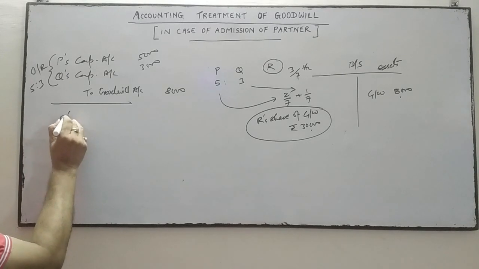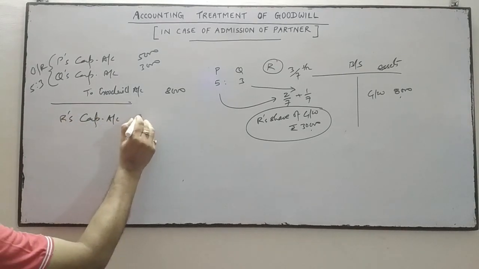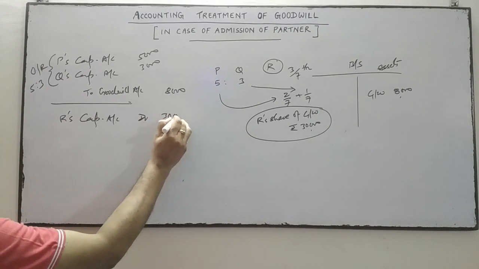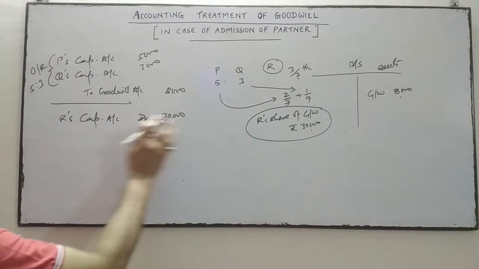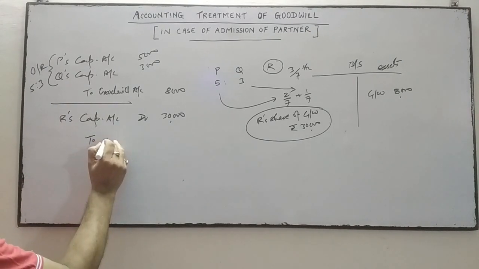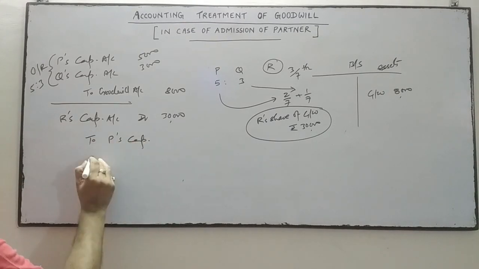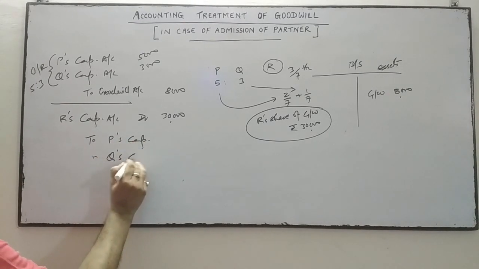R's capital will be debited with his share of goodwill, as his capital will be reduced by 30,000. R's capital, the new partner's capital, will be debited, and this amount will be transferred to old partners P and Q in their sacrificing ratio.